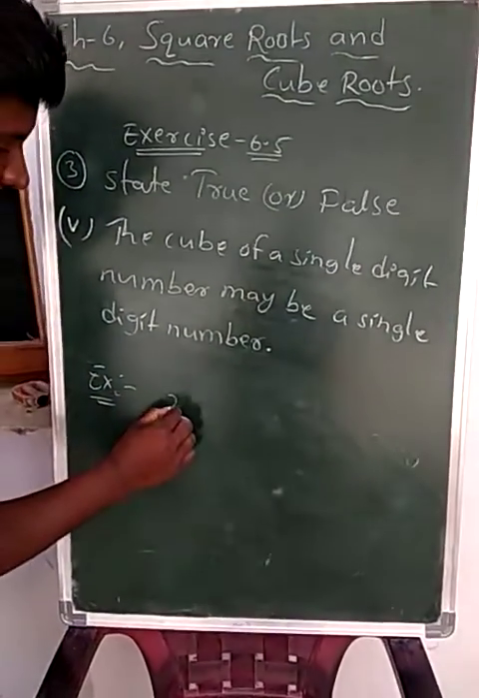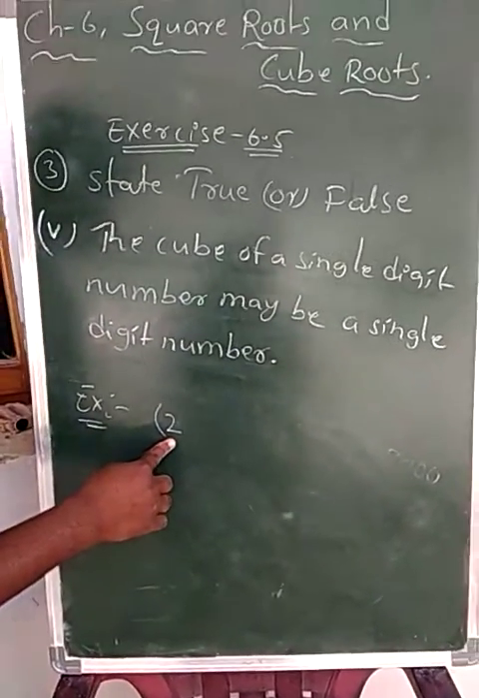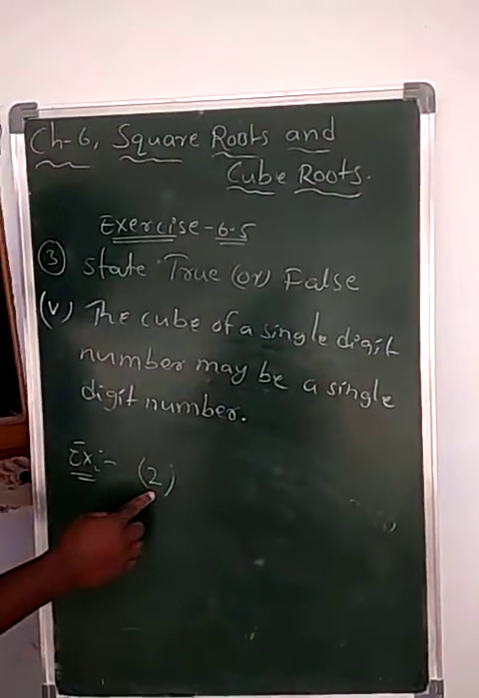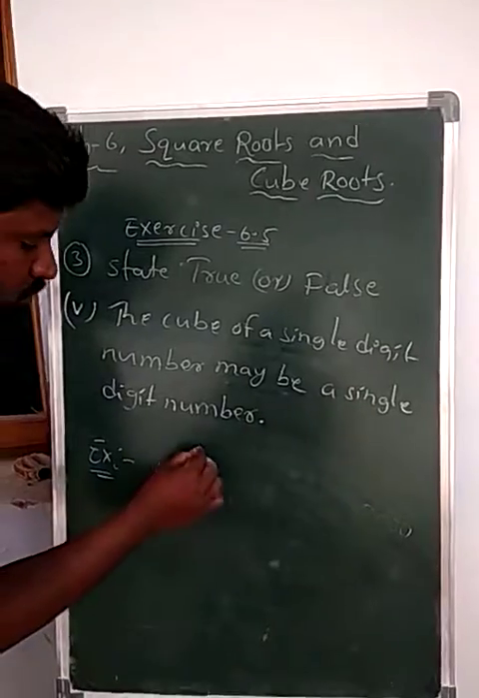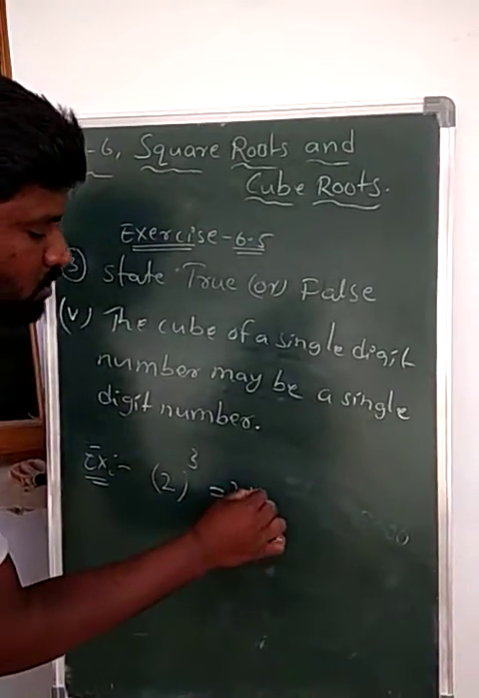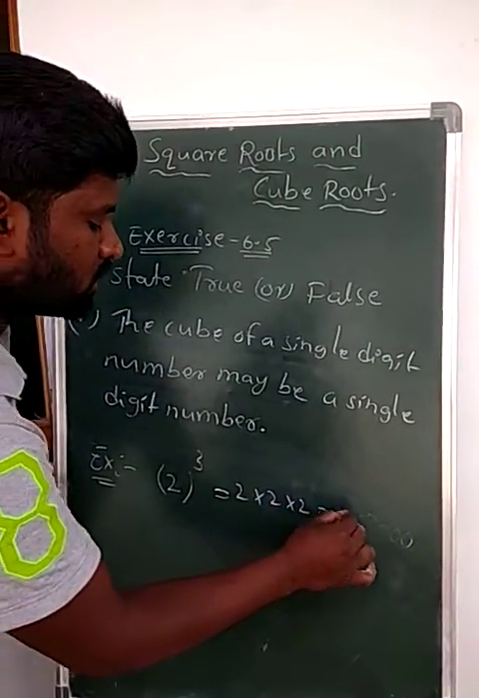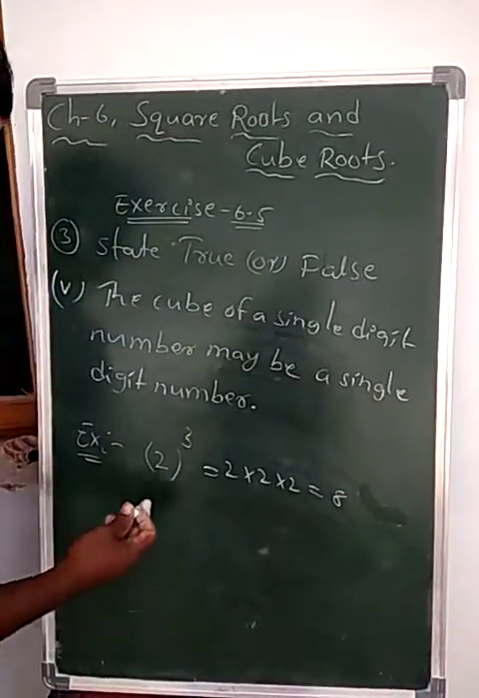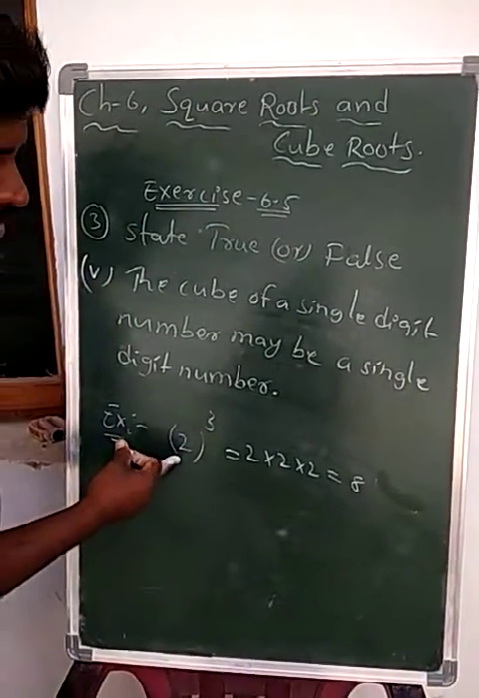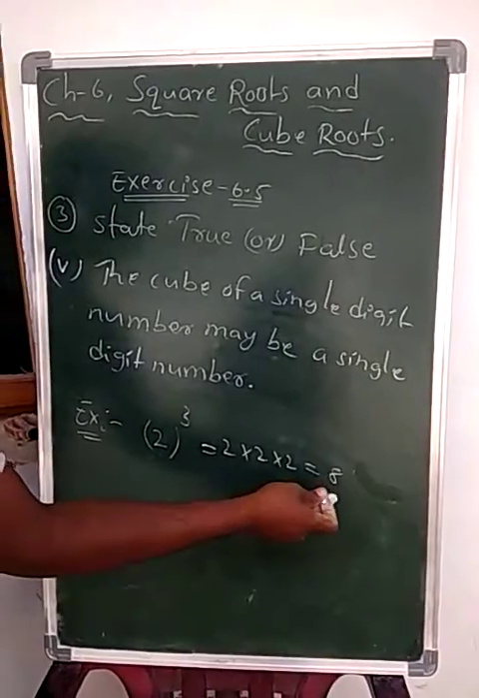See here, I am taking 2, a single digit number. I am taking its cube. 2 cube, that is 2 into 2 into 2, equals 8. 2 cube, a single digit number's cube, gives a result that is also a single digit number.